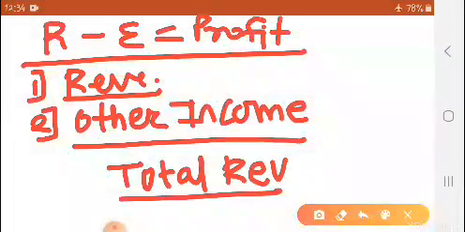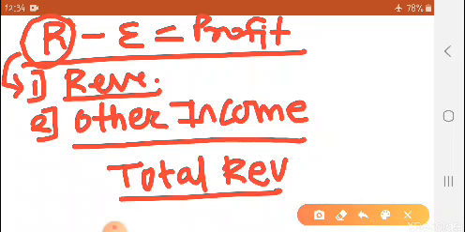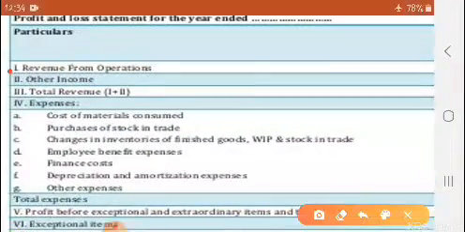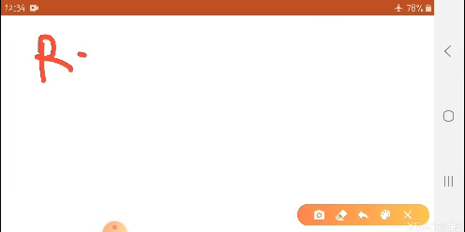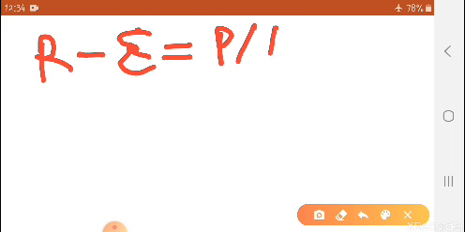This part clear? How is revenue calculated? Revenue from operations and other income, total revenue. See, look at this format. That is only given: revenue, other income, total revenue. Now only a short part is remaining, that is what we have to do. From revenue we have to deduct expenses, then we will get profit or loss.